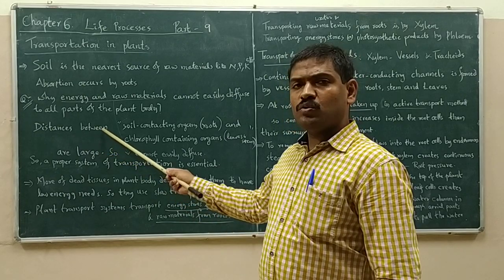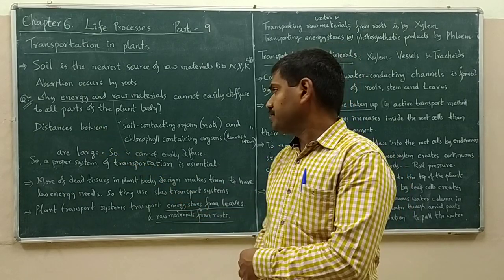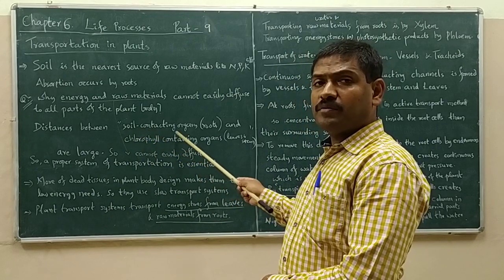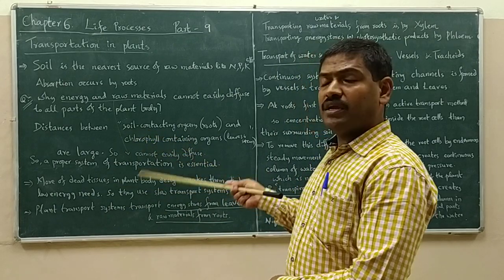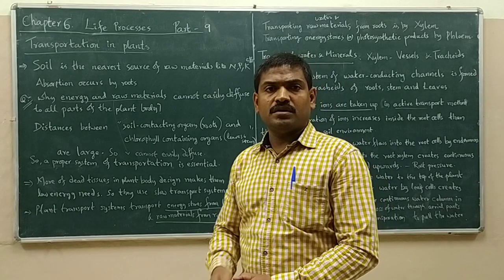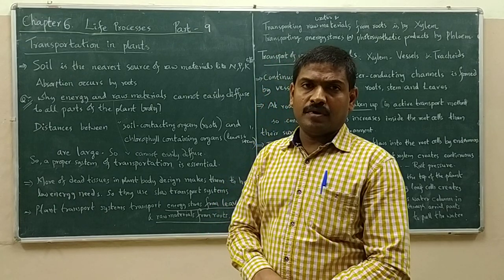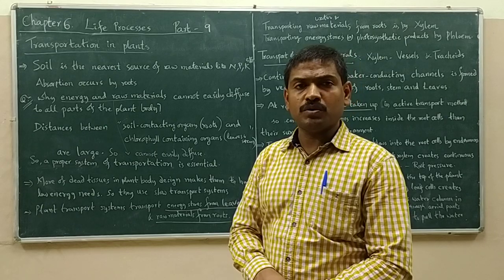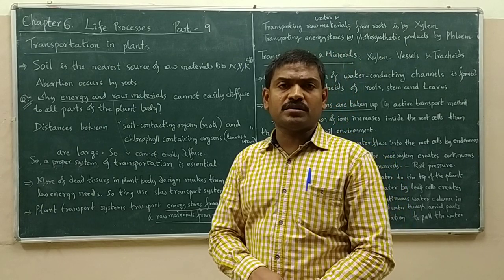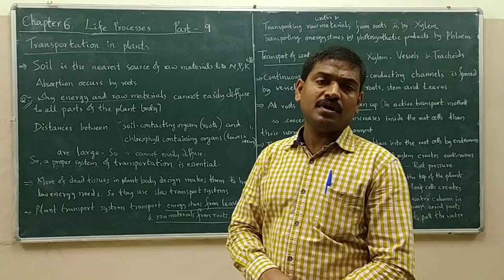So here there are two important parts in the plants: soil contacting parts and chlorophyll containing parts. The soil contacting part is the root. And the chlorophyll containing parts are leaves, which are present on the stem.